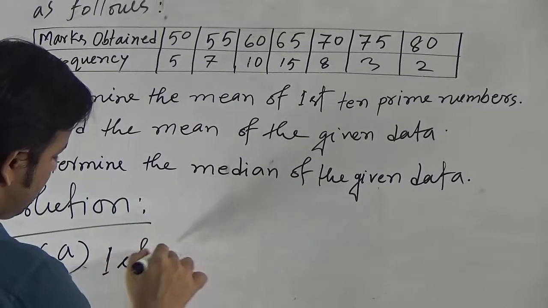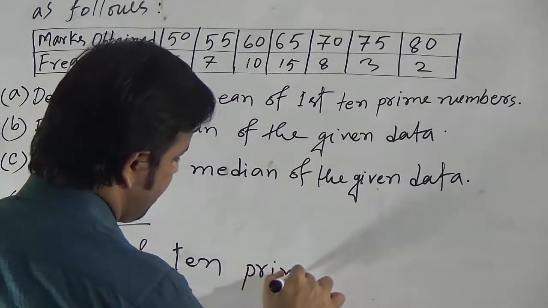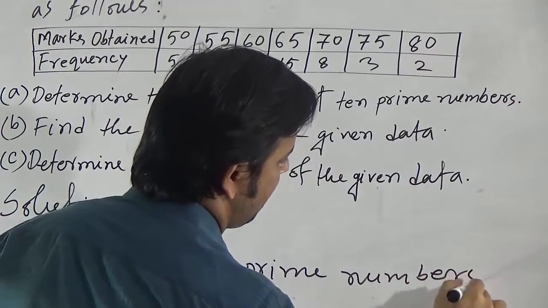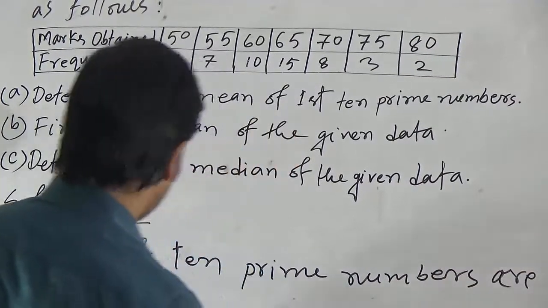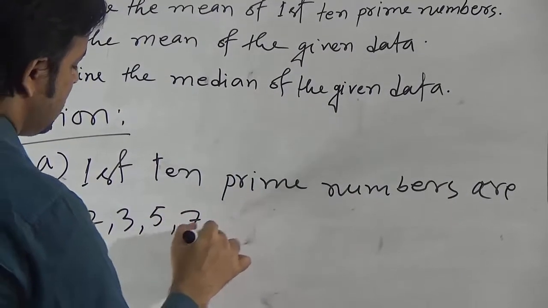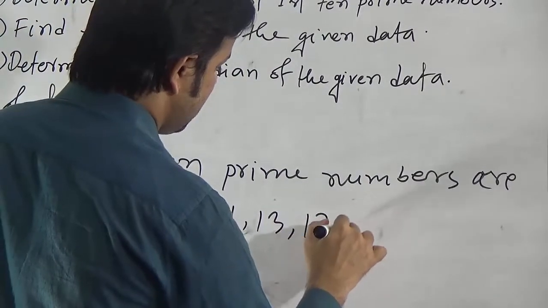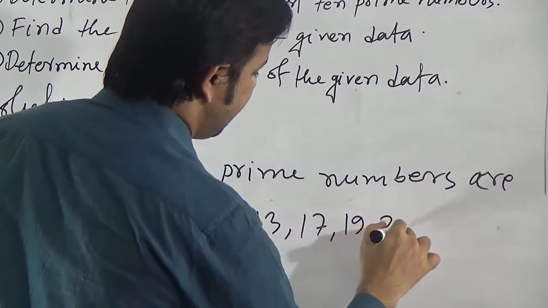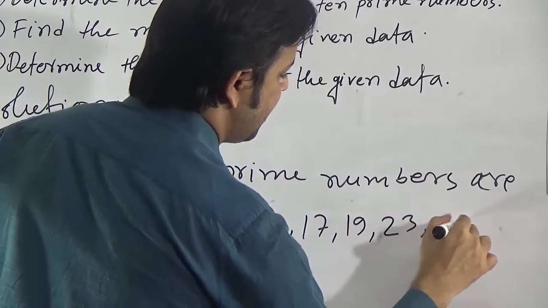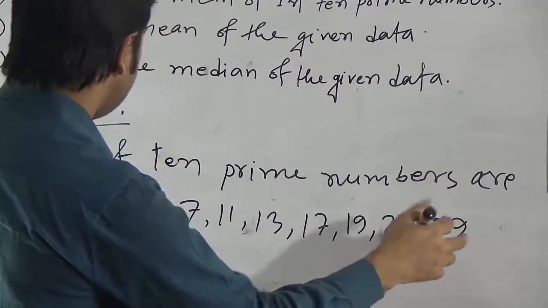First 10 prime numbers are 2, 3, 5, 7, 11, 13, 17, 19, 23 and last one is 29. Count here 1, 2, 3, 4, 5, 6, 7, 8, 9, 10.